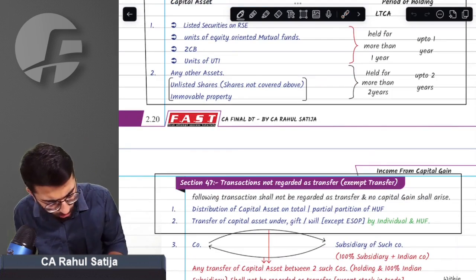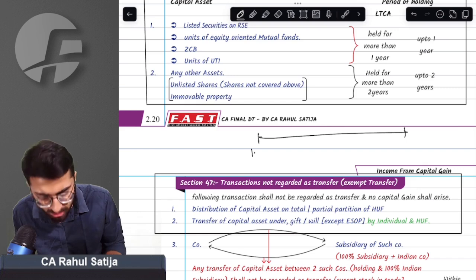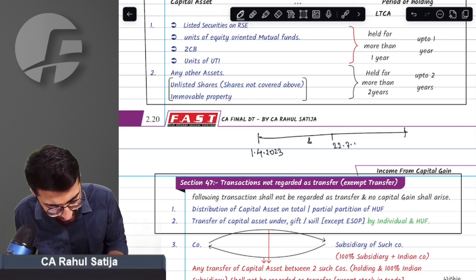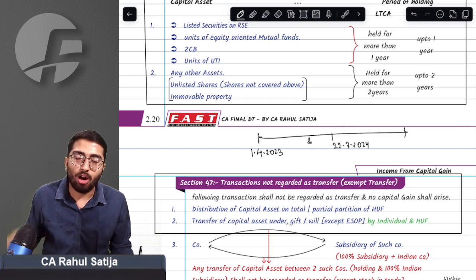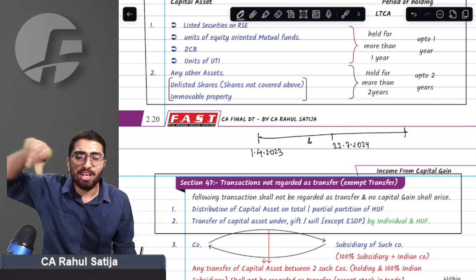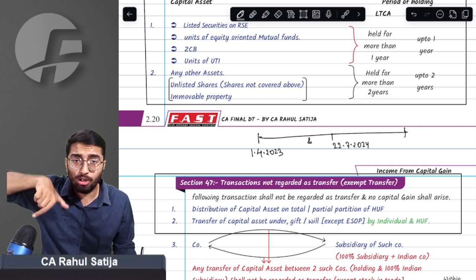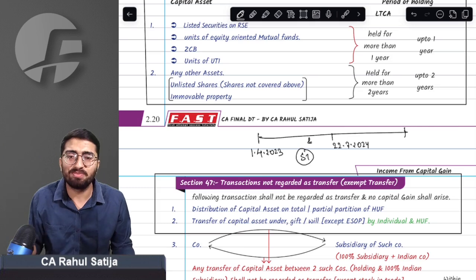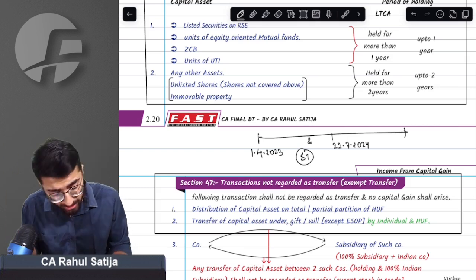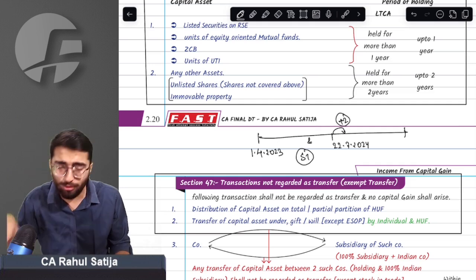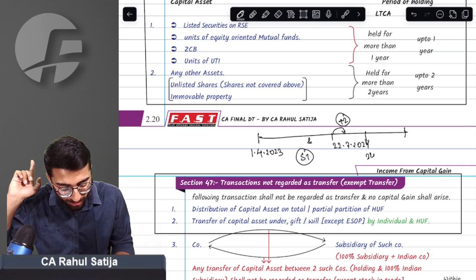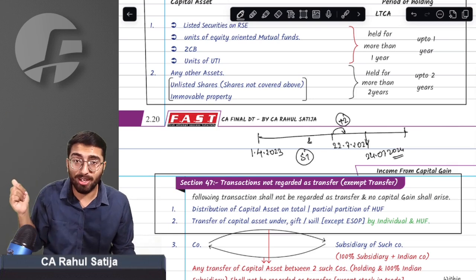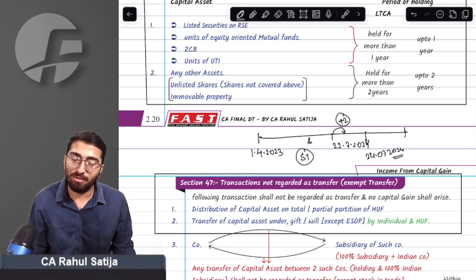Just take an example. If you buy units of a business trust on 1st April 2023 and sell it on 22nd July 2024, since the budget was applicable from 23rd July, if you sell it before the budget, you have to look at the old provisions. As per the old provisions, units of a business trust are short term because you have not held them for 3 years. But if you hold for just 2 more days and sell after the budget, on 24th July 2024, then the provisions have changed. After the budget, you just need to check for a 1 year period of holding. And if you hold them for more than 1 year, then it will be a long-term capital asset.